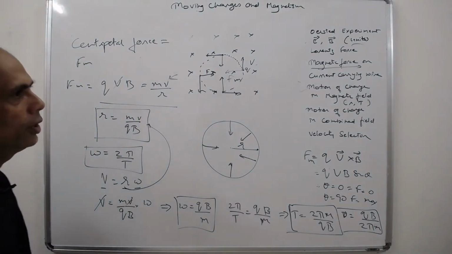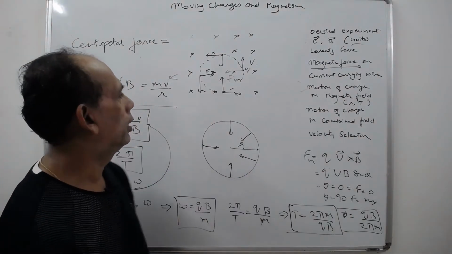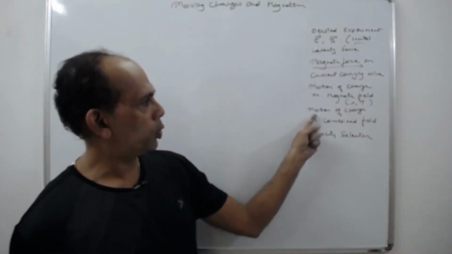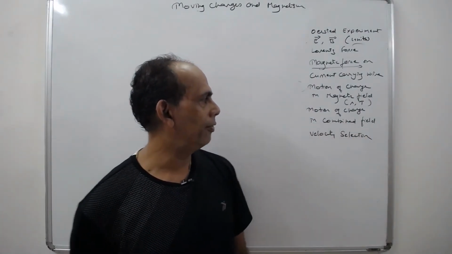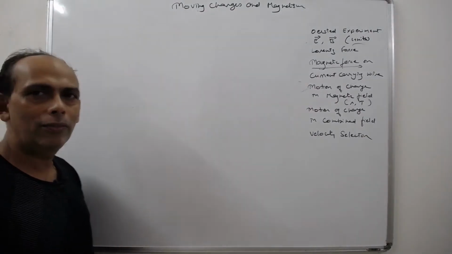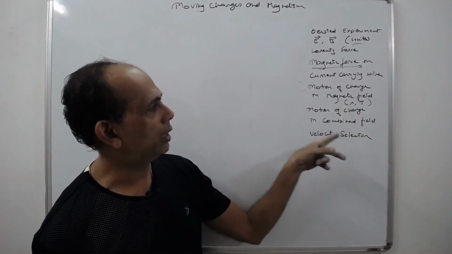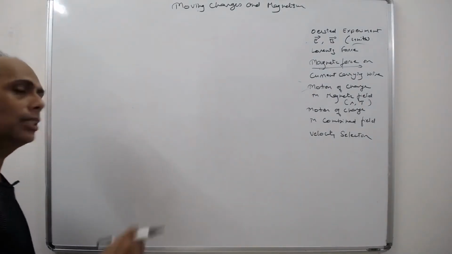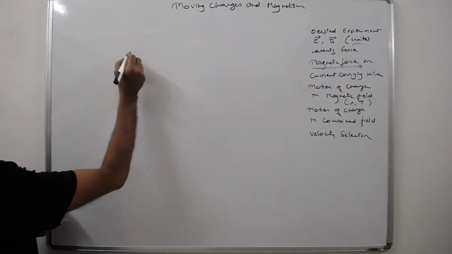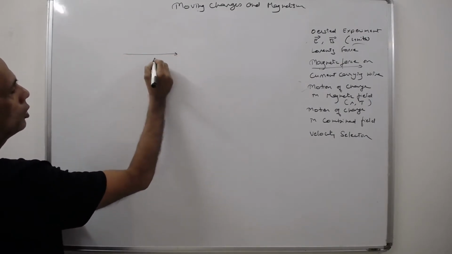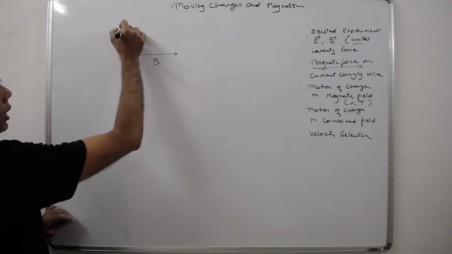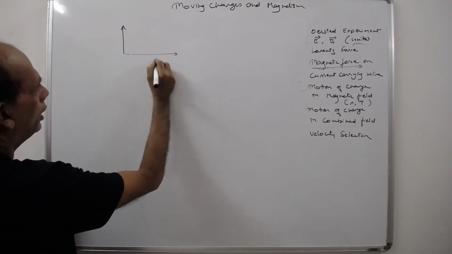So we are going for the next part. Let's try this. To know about the motion of a charge in a combined field, we must have some idea about vectors, right? So we have two fields. Combined field means magnetic field and electric field. Let us say this is the direction of the magnetic field, and perpendicular to that is the direction of the electric field.